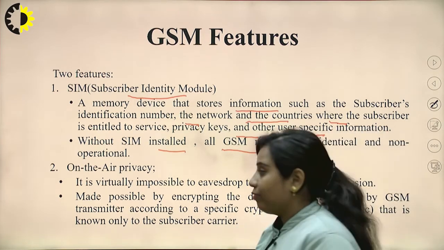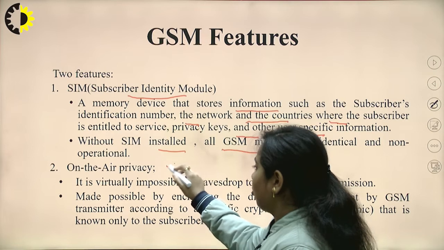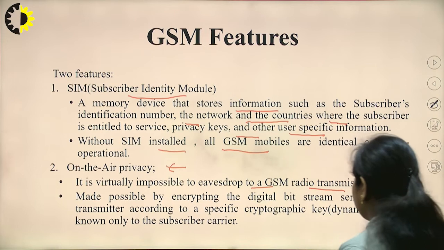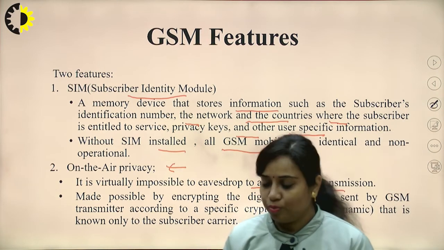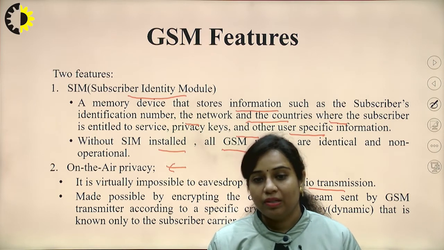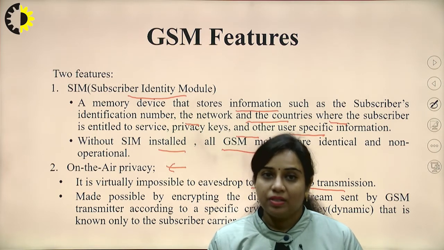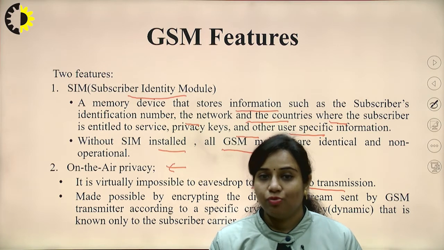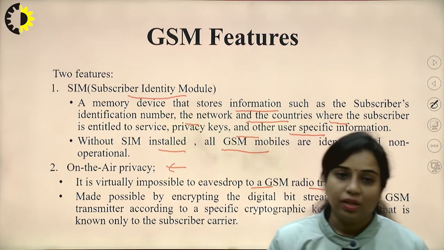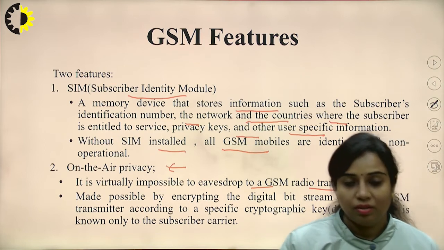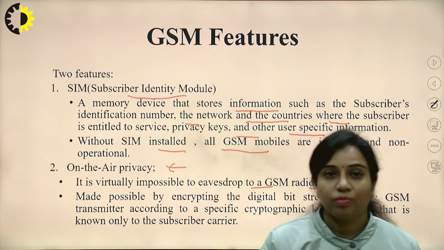Now, second type of feature provided by this GSM is the on the air privacy. Now, it is virtually impossible to eavesdrop on GSM radio transmission, which means that if two people are talking to each other on mobile phone, it is not possible that a third party can listen to it. But this is a problem of crosstalk which is possible in landline phones. So, that is the major drawback of landline phones, where crosstalk may happen, means you can listen to third party communication also. That is not possible in mobile phones.